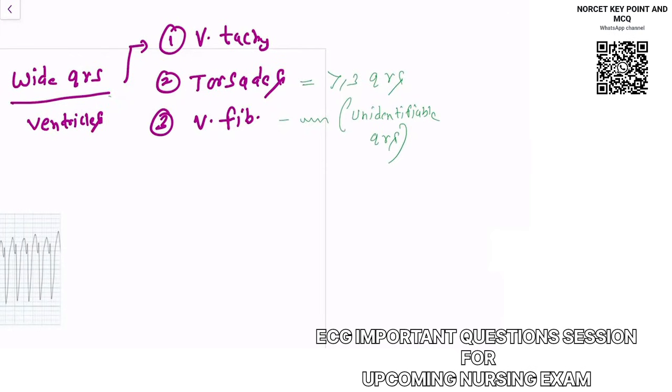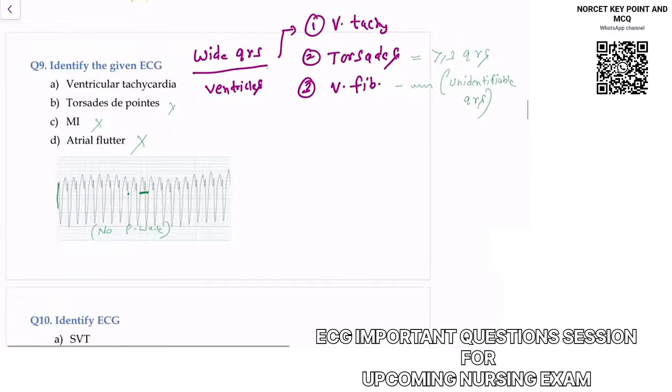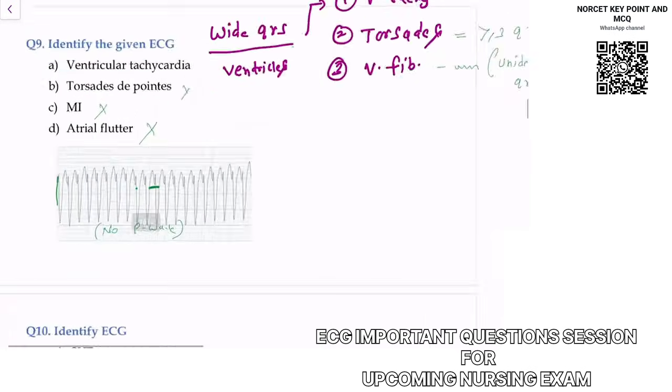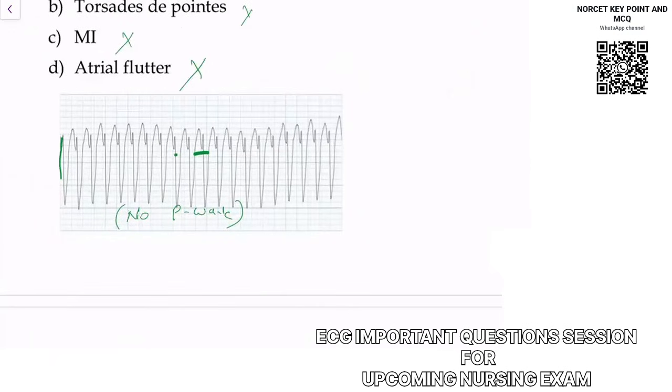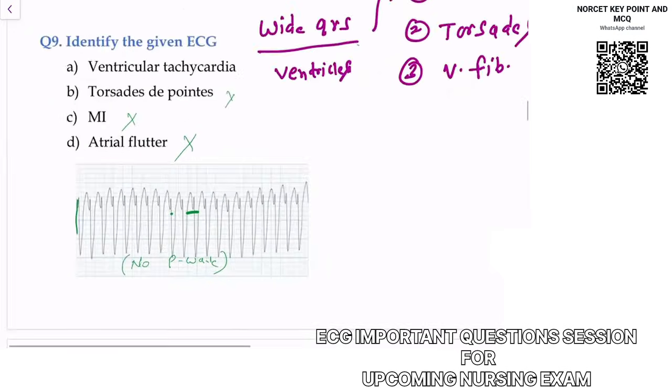So what is left? You can see there are no visible P waves. But if you notice the RR interval, sorry, not PR interval, RR interval, this is becoming regular. So this is what we call ventricular tachycardia. So this is the ECG of ventricular tachycardia.